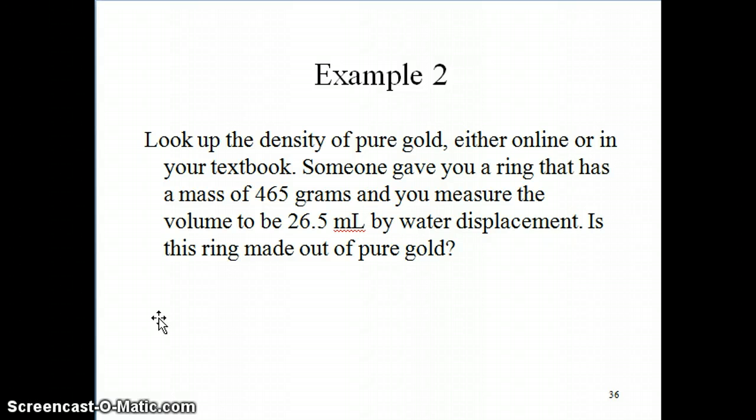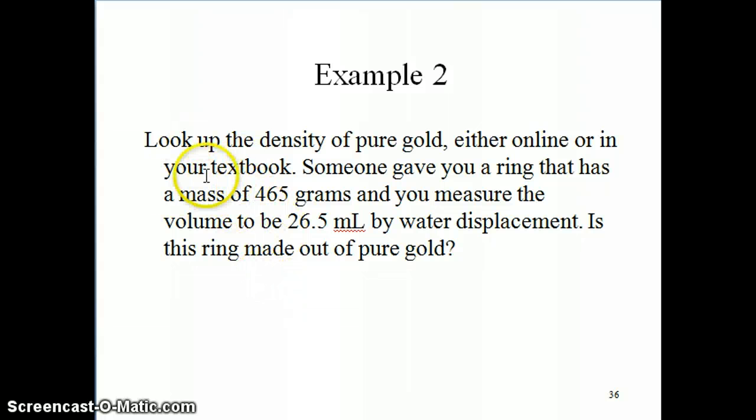Remember that density is an intensive property, and as I mentioned a couple of videos ago, an intensive property can serve as a fingerprint for a pure substance, because if you calculate the density and it gives you that same number, then you know that substance is what you think it is, that particular metal, for example.